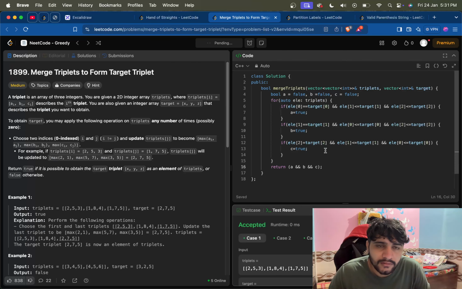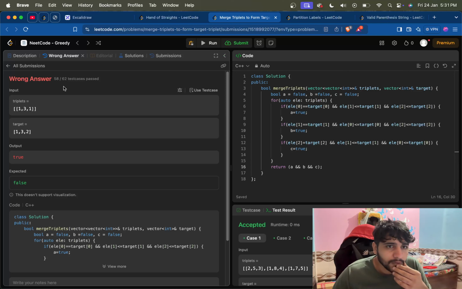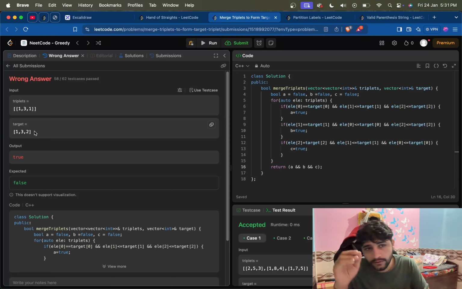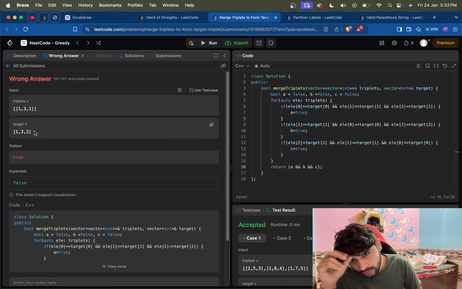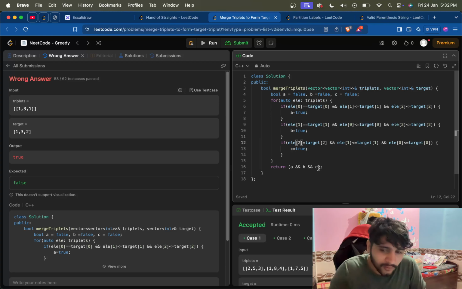Okay. So yeah, 58 out of 60 pass. 131 in this case, 132 target. 131 is this. It should be returning false. Why is it returning true? Okay. Fine. There should be two equals. Yes.